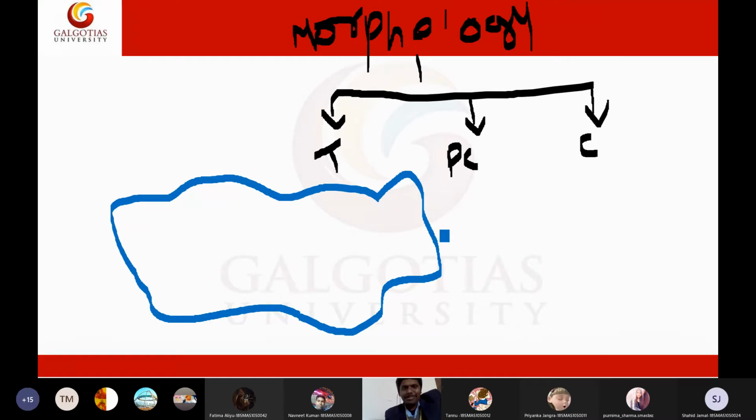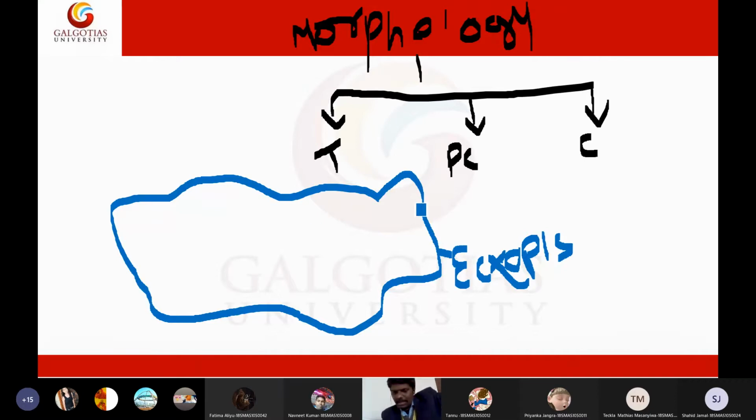The amoeba will have two membranes. The outer membrane is called the ectoplasm. ECTO. Ectoplasm. This is T, not X. The outside membrane is called the ectoplasm, and inside it there is another membrane.